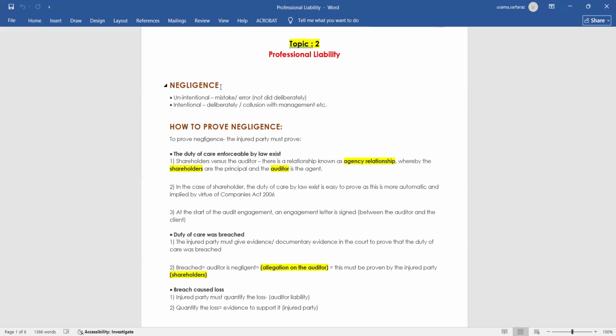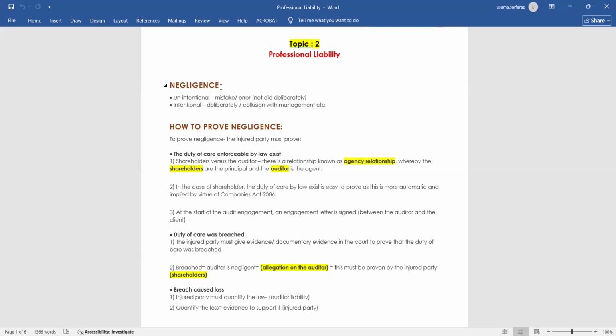So the first point, that the duty of care enforceable by law exists, is easy to prove, as while accepting the engagement, the auditor signed an engagement letter, and in the engagement letter the auditor's responsibility and other things are mentioned. So if anything is not up to the engagement letter, it becomes easy for the shareholder to prove the auditor's negligence.